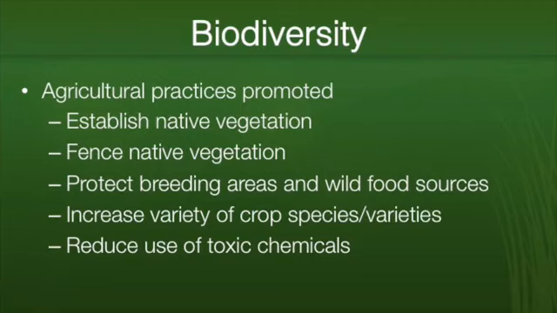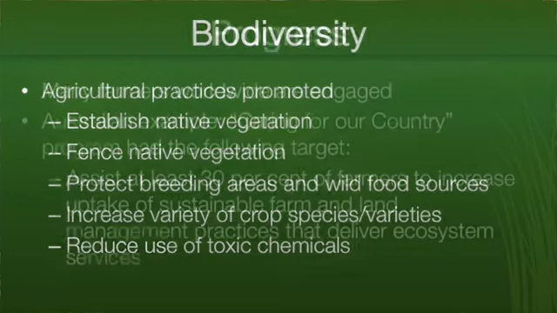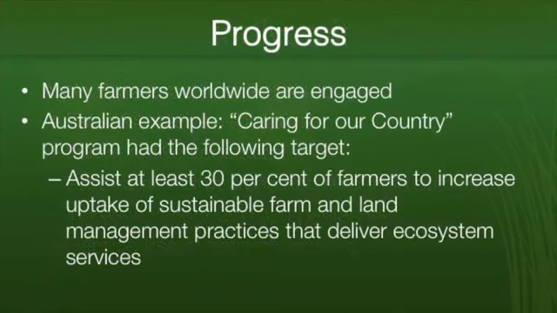Increasing the variety of crop species or the different crop varieties of the same species, and reducing use of toxic chemicals, in those cases where they're known to be damaging to wildlife. So many farmers around the world are engaged in these types of environmental projects.